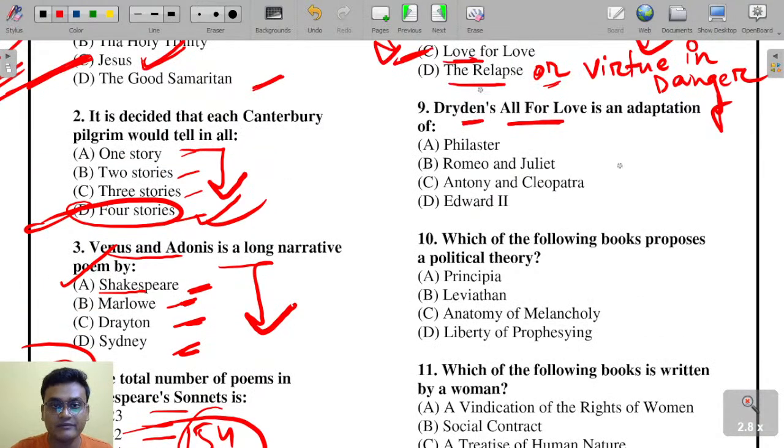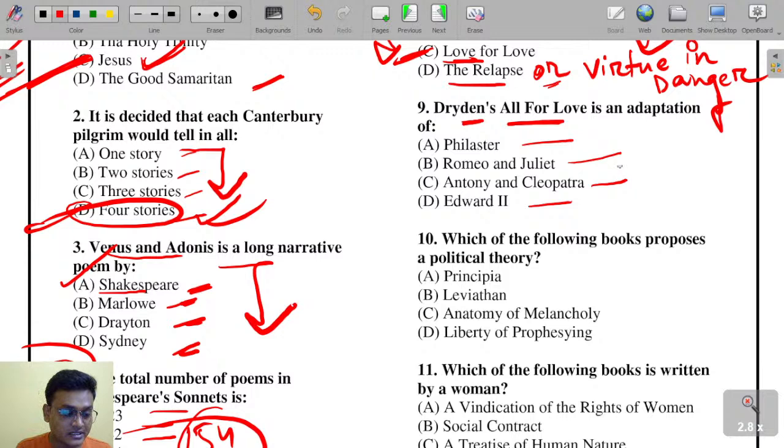Dryden's All for Love is an adaptation of Antony and Cleopatra, not Philaster, Romeo and Juliet, or Edward II. And earlier I had discussed that Dryden's All for Love was written in which verse?